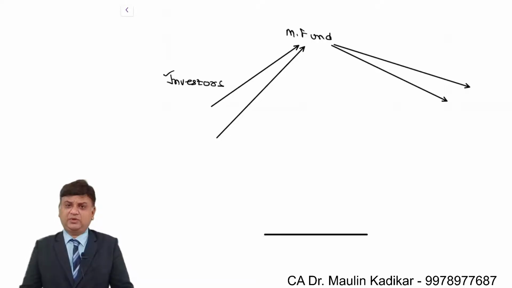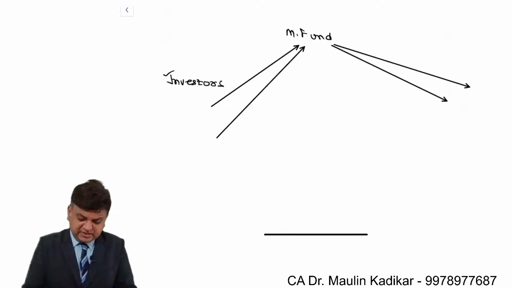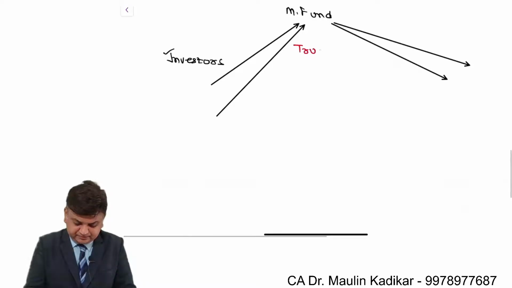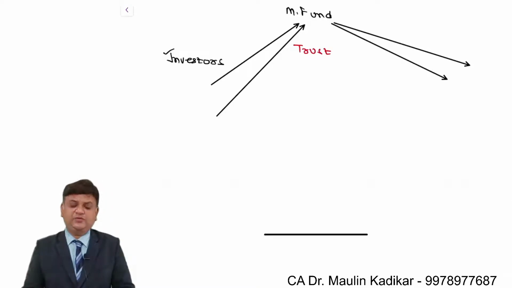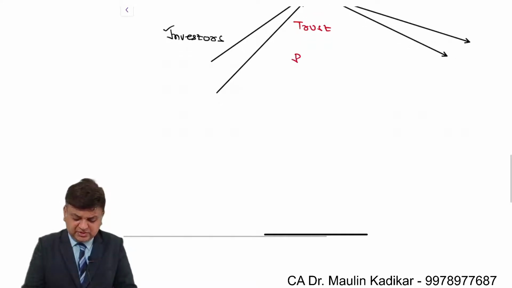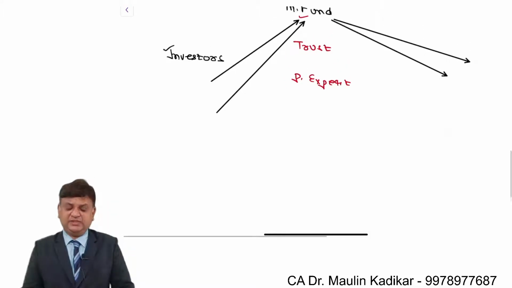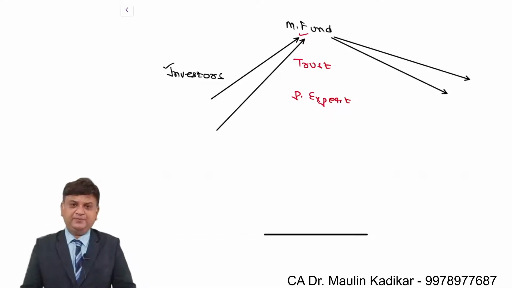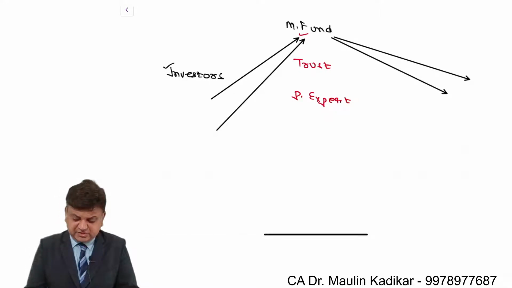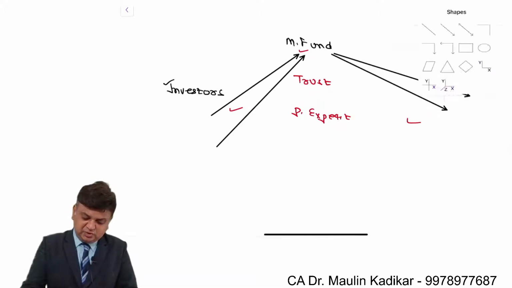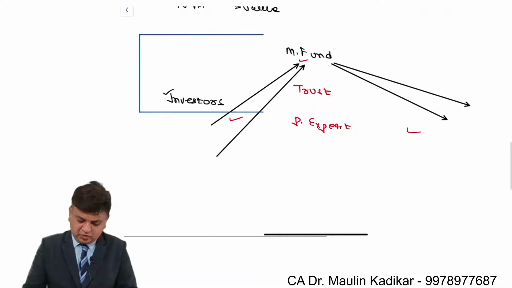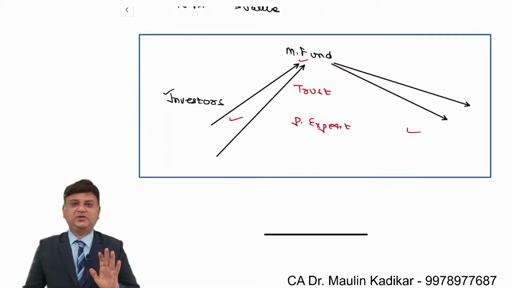There is nothing great about it. A mutual fund is basically formed in the form of a trust, and it collects funds from the investors. It appoints professional experts who will look after the management of the funds, that is the asset management company, and whatever return is generated is distributed, or given, to the investors. This is the way the mutual fund works. Okay, this is the basic concept that we have.